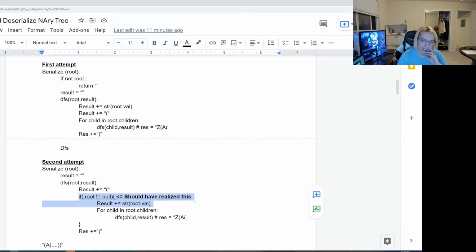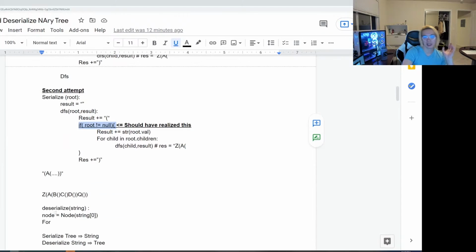So then he has this, that he should have realized that there is a null case. Yeah, I think that's fine, just in case your root.children has null. But personally for me, it just depends on how you're structuring your data. I think this is a little bit flimsy. It just depends on how you structure your node class. Because if it's like a Java list and you only want to enforce non-null nodes, then it's fine. And if you want to insert null nodes, that's a function of how you set up the tree to begin with. I can acknowledge this, I can respect it, but this is not really my biggest concern so far.